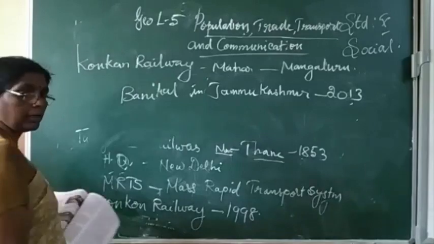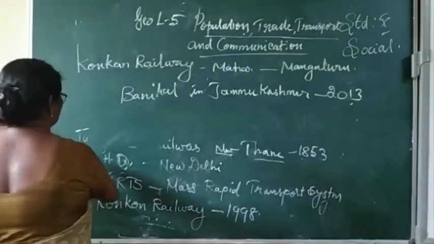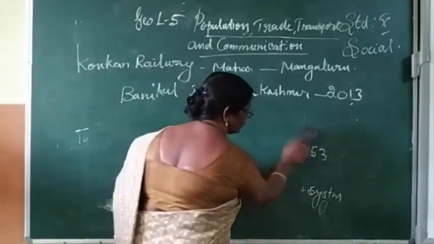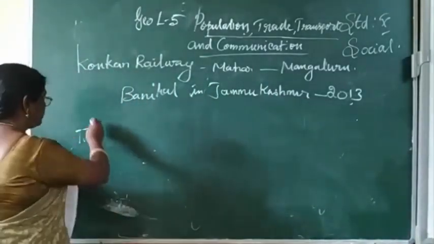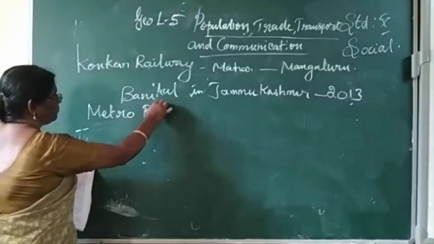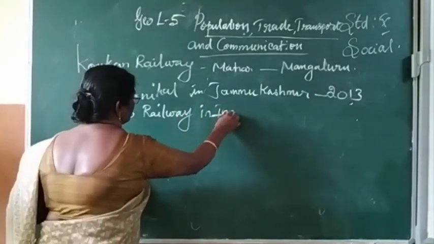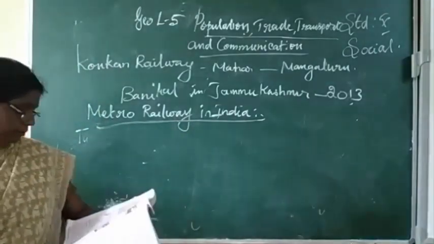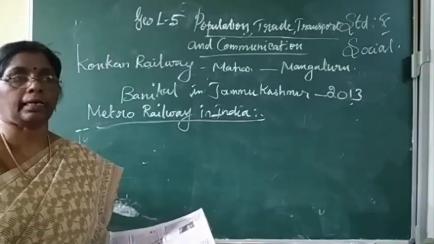Next, the metro railway in India. There are 8 cities with metro rail connectivity in India.